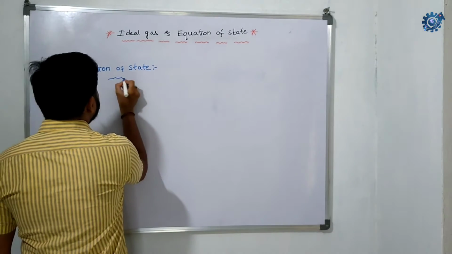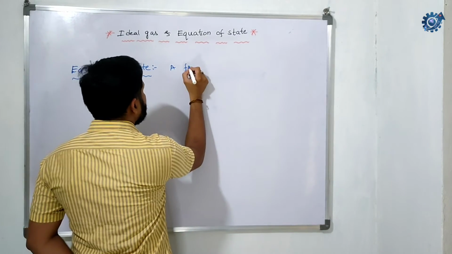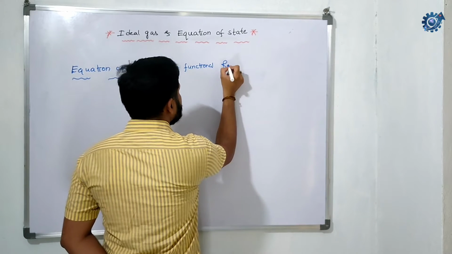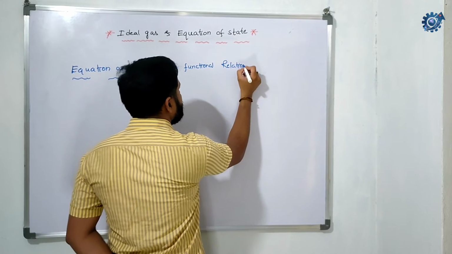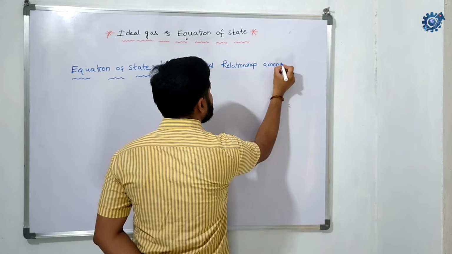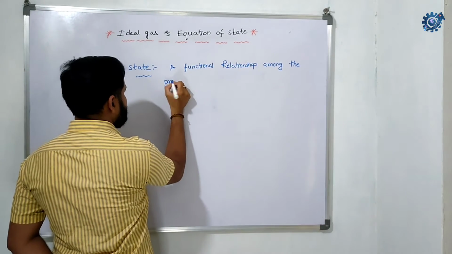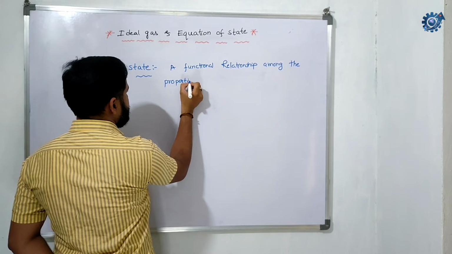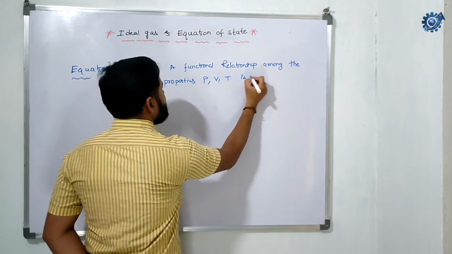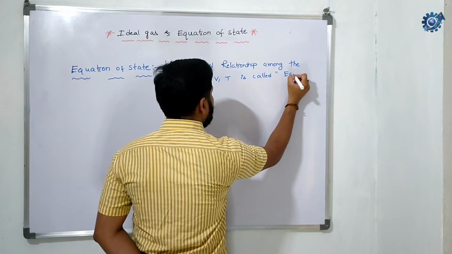Equation of state can be defined like this: a functional relationship among the properties like pressure, volume, temperature is called equation of state.